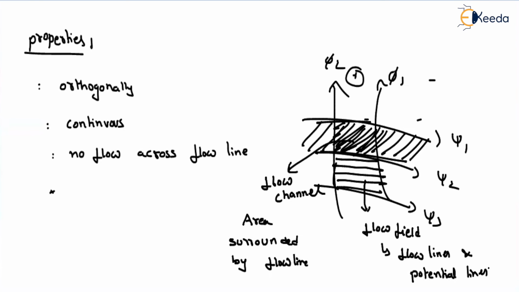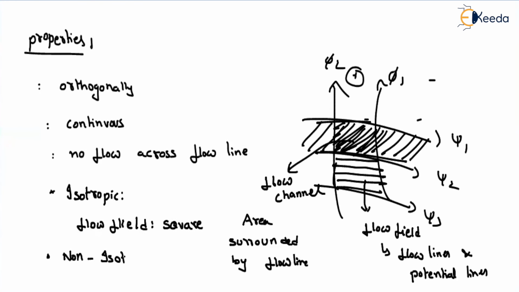Okay, and for the isotropic medium, this flow field will mostly be of square shape, that may be linear or curvilinear. That means for isotropic, whatever the flow field is there, mostly that will be of square shape. And these are the important parameters that we have to understand. And also for non-isotropic, whatever the flow field is there, that will be of rectangular shape.